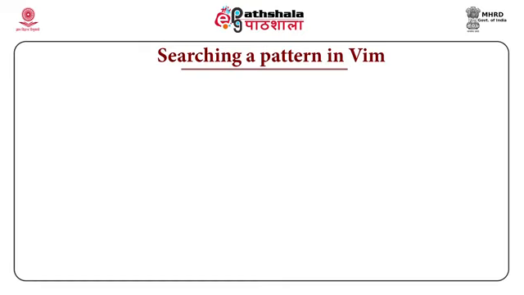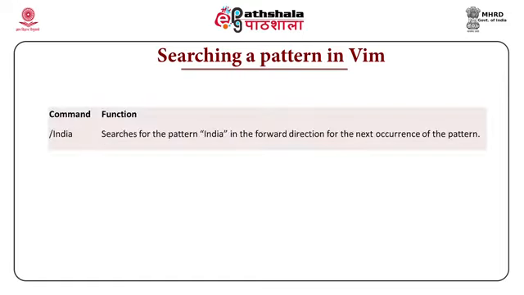Now, coming back to the searching, forward slash is used to search a particular string in forward position. Question mark is used to search a string in backward position. So, if you have typed a biodata and I want to search India, then I will give forward slash and India. So, from your biodata it will try to search in forward direction.